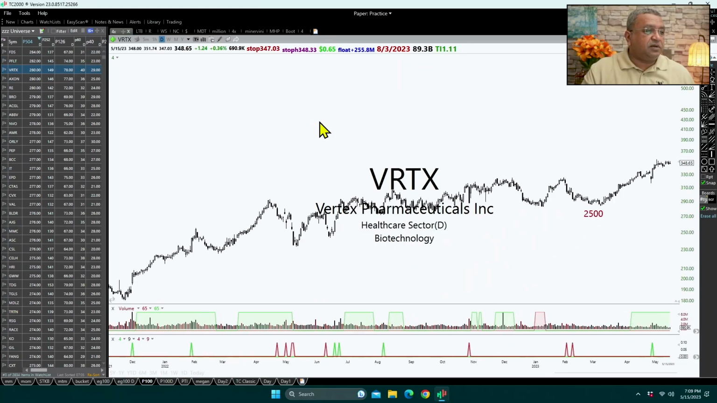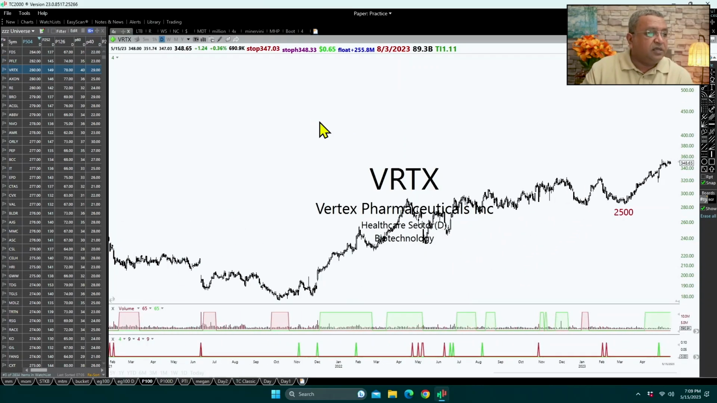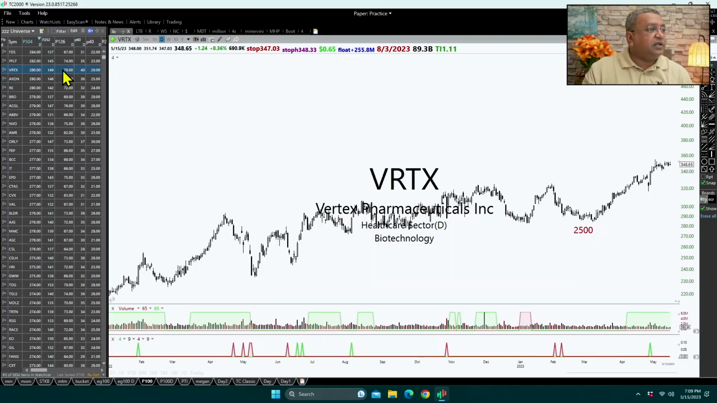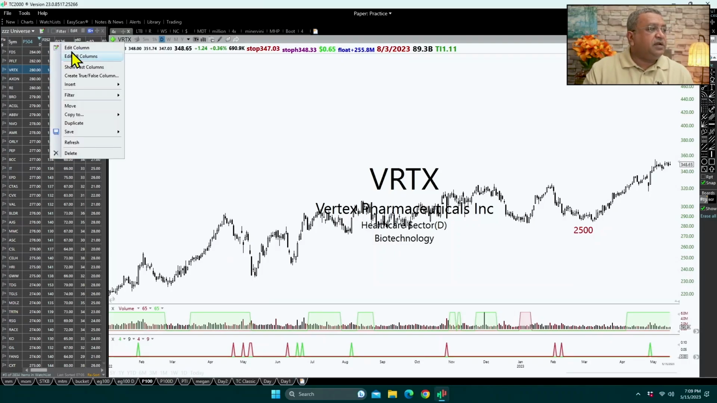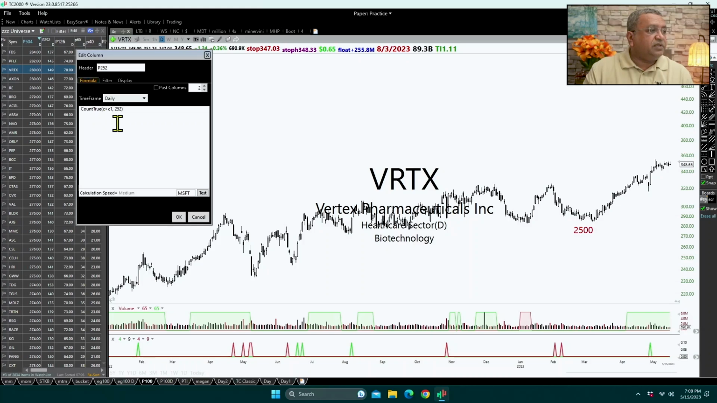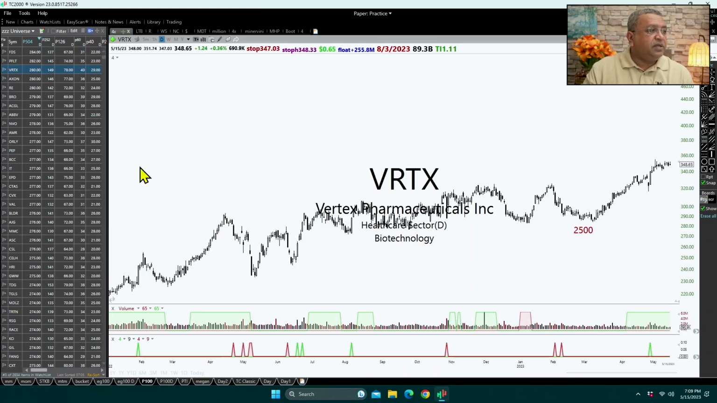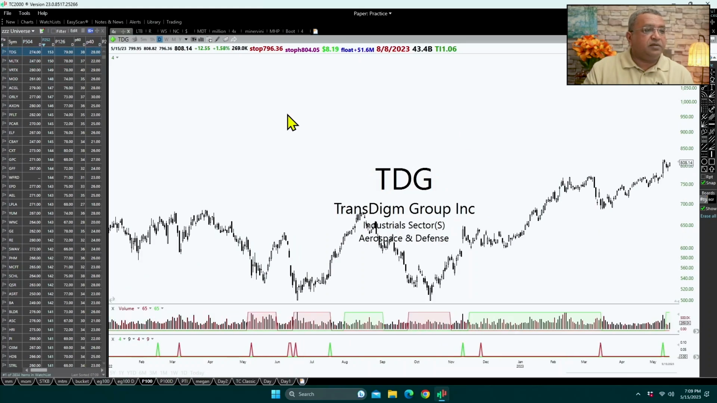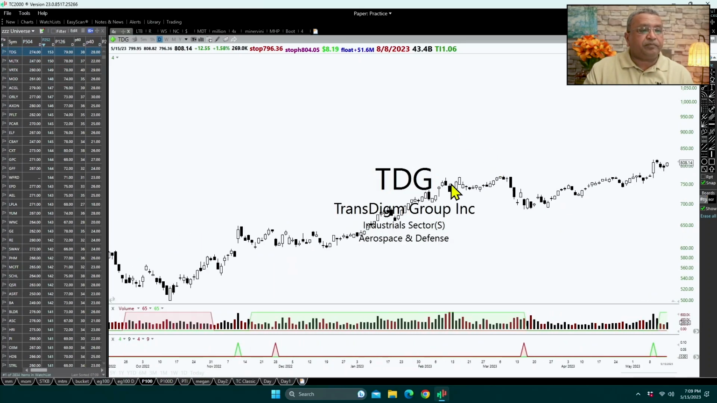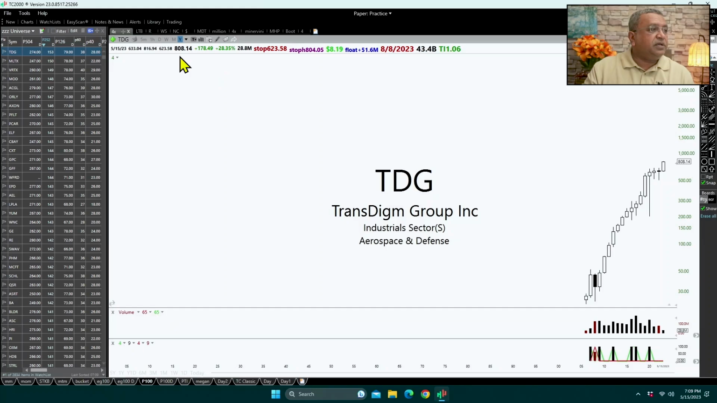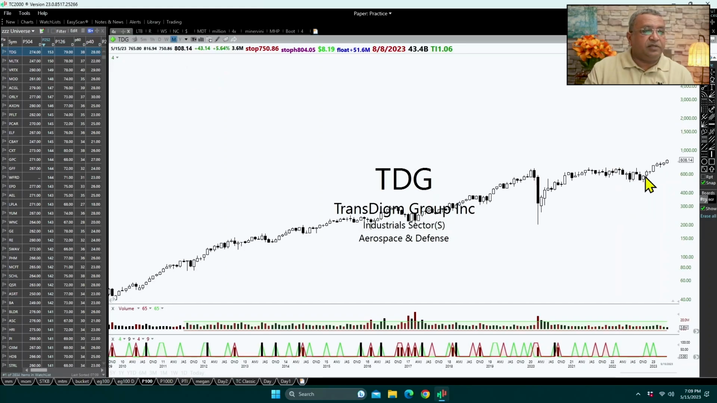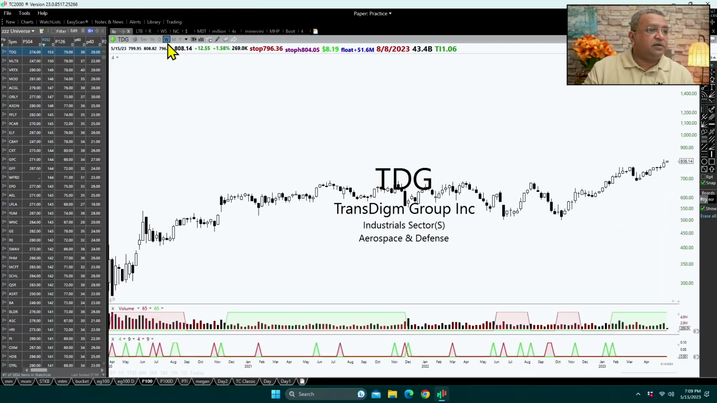Vertex is a stock which has a very high persistency in the last 1 year, or last 2 years. Similarly, you can create it for 1 year by just changing to 252 and isolate stocks which have higher persistency in just the last 1 year. So if you see Transdigm, this is a stock which has a very high persistency this year. It has been going up since the start of the week.